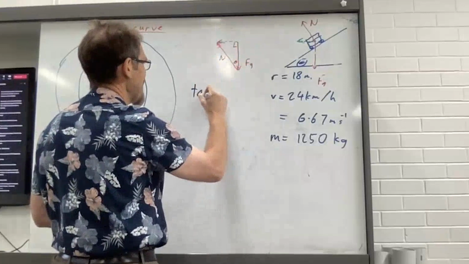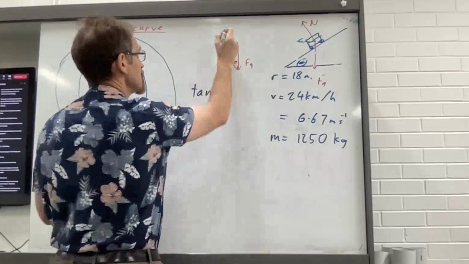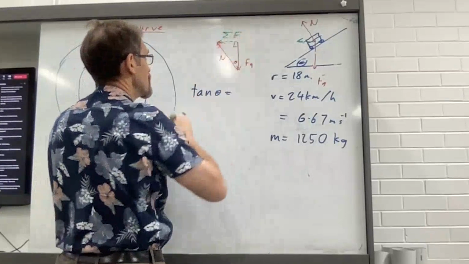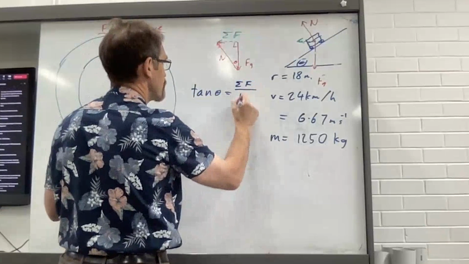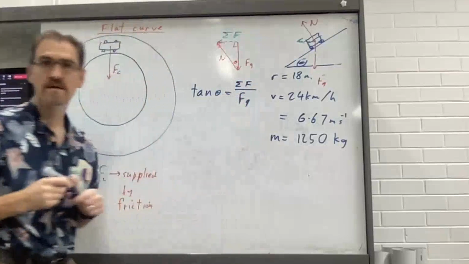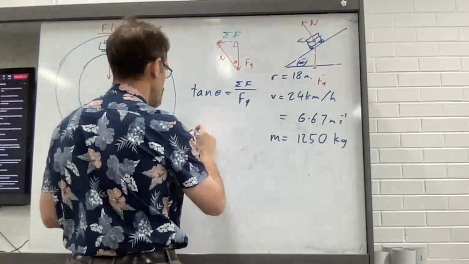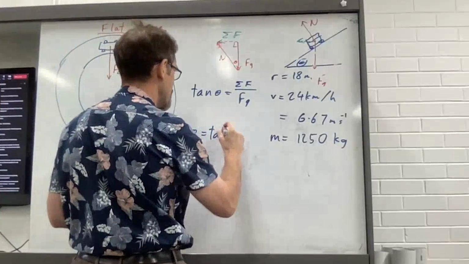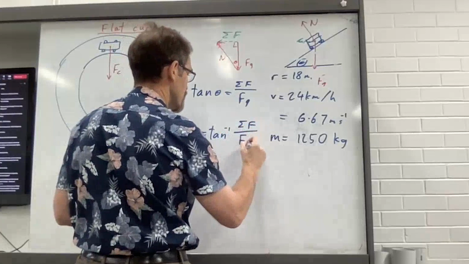So tan theta equals the net force over the force due to gravity. Would you agree? Okay. So theta equals tan^-1 of the net force over the force due to gravity.